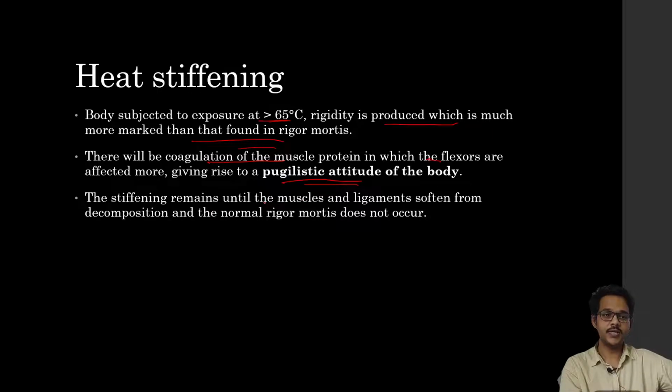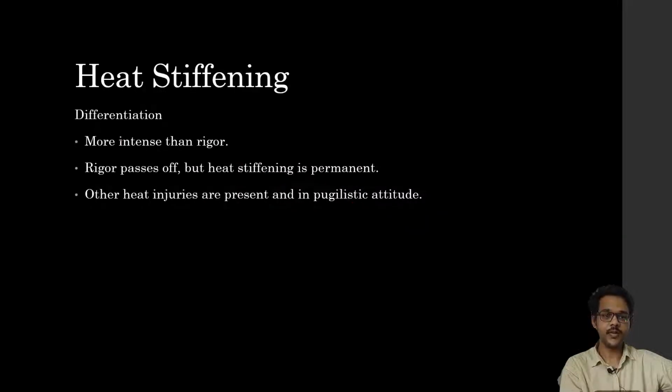The stiffening remains until the muscles and ligaments are softened by decomposition, and normal rigor mortis doesn't occur in these cases. So heat stiffening remains until the muscles are completely decomposed, and in these cases normally rigor mortis doesn't occur. You can differentiate it from rigor mortis because heat stiffening is more intense than rigor. Rigor passes off, but heat stiffening is permanent.